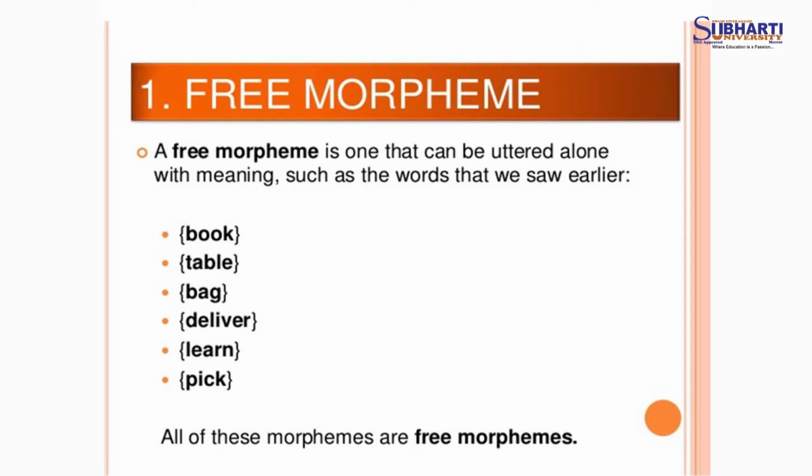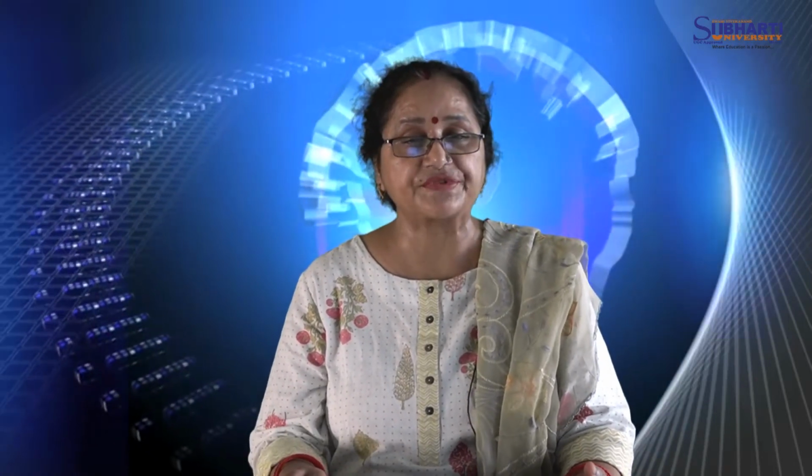Since I use them to express myself, the manner in which I am using these words is known as the morpheme. I may take the example of any book, any table, any bag; I may deliver anything, learn anything, pick anything. So, all these are examples of free morphemes.